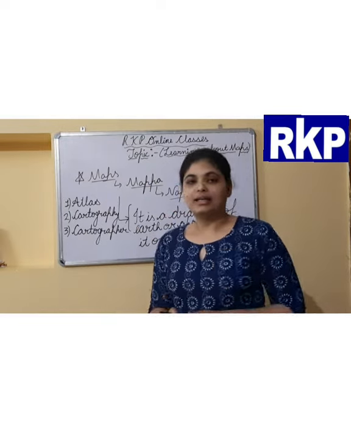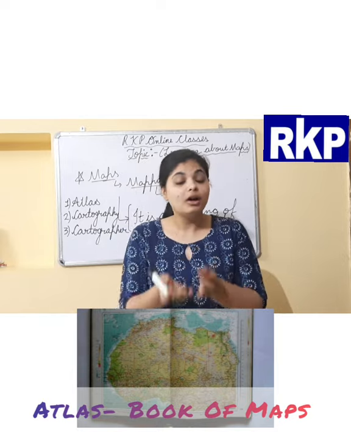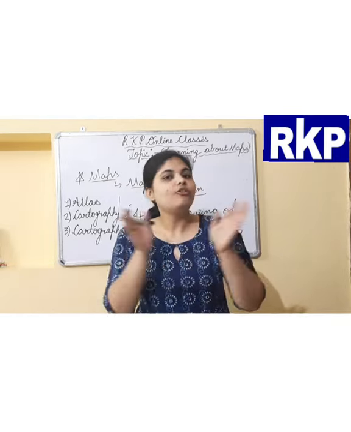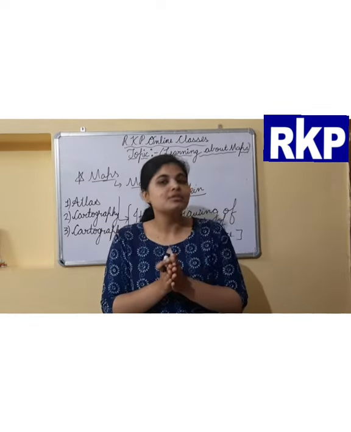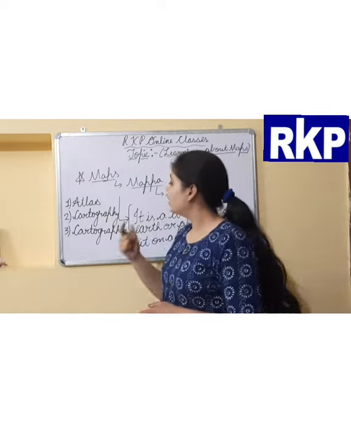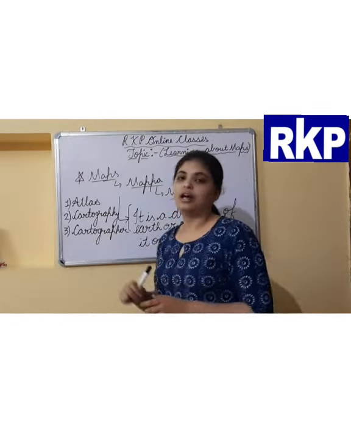Now what is an atlas? Atlas is a book of maps. A book of maps means a collection of maps. Clear? A collection of maps or a book of maps is known as the term atlas. Clear this thing? The second terminology is cartography.